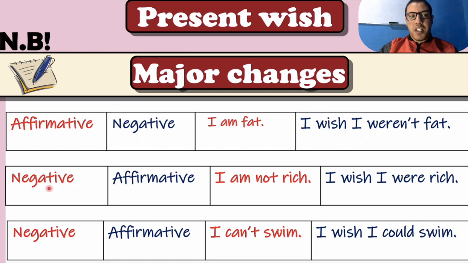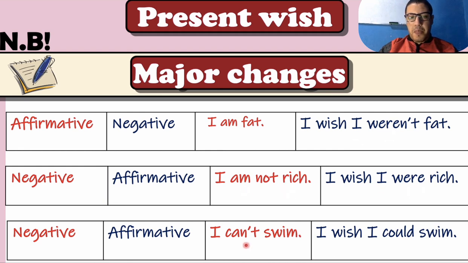Second example, now negative, we change it into affirmative. I am not rich. So I wish I were rich. So we change negative into affirmative. And here we change affirmative into negative. And remember that here we use present simple and we change it into simple past. I am, weren't. Present, past. I'm not, were. Present, past.